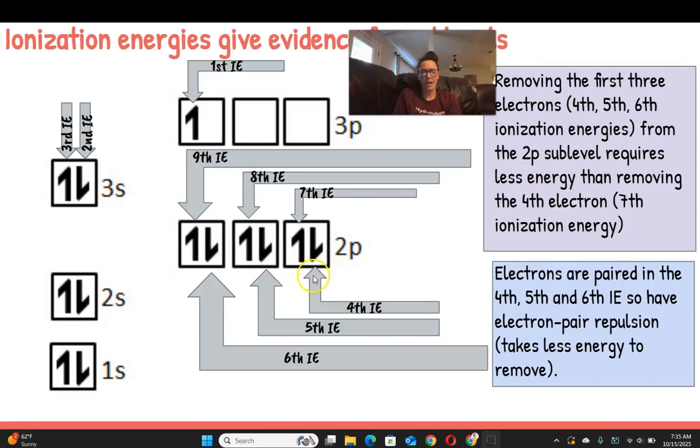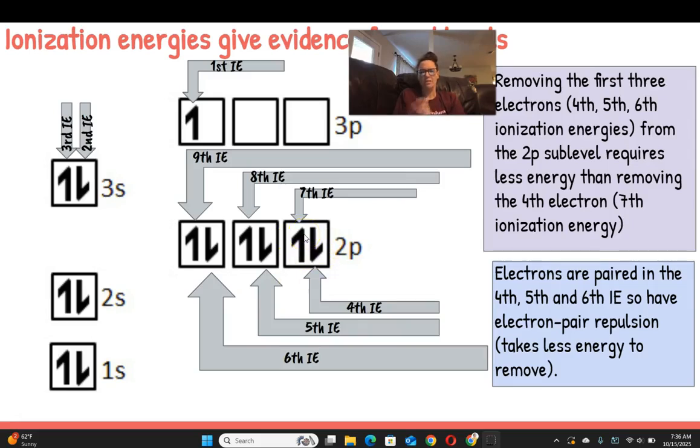However, you can see that they are removing one electron from each orbital. They don't remove both electrons from one orbital and then move to the second. And that is again because of Hund's rule, how electrons prefer to be single before being paired up. And so they're going to remove in the same way they are added. So you can see here it's moving. This is the 4th, 5th, 6th ionization energy, then 7th, 8th, and 9th. However, in the 4th, 5th, and 6th ionization energy, they have to remove this electron from an orbital that's full, so these electrons are paired.